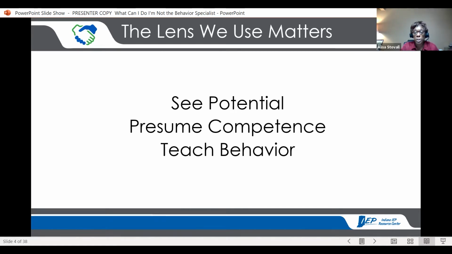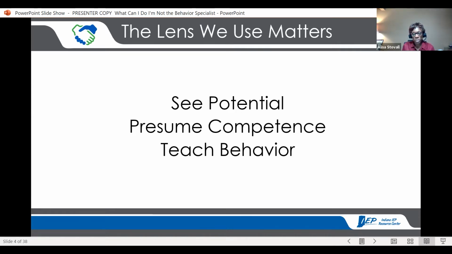I may not see it in this moment, but I'm going to presume that they are competent and able to learn whatever skills that we need for them to learn so that they can be successful in whatever environment we're working in. And then along with that, I think it's important to remember that we have a responsibility to teach behavior. So if I see potential, I presume competence, and then I teach the expectations that I want to see, there's a strong likelihood that we can see some changes.